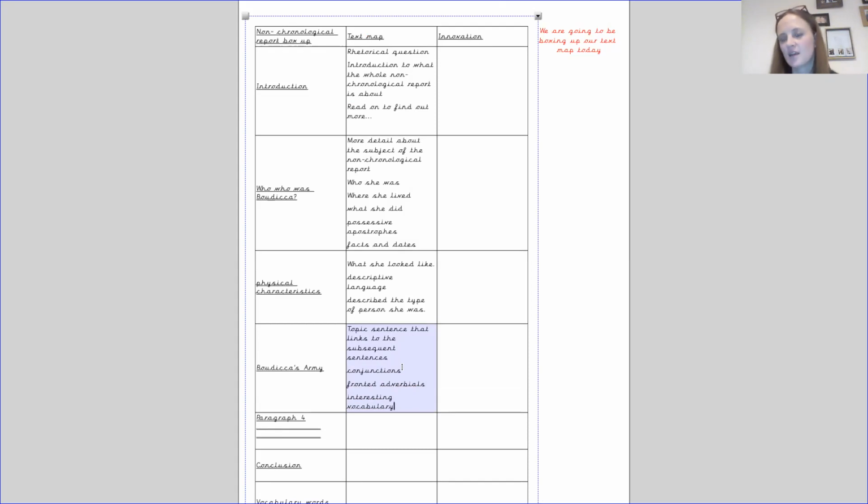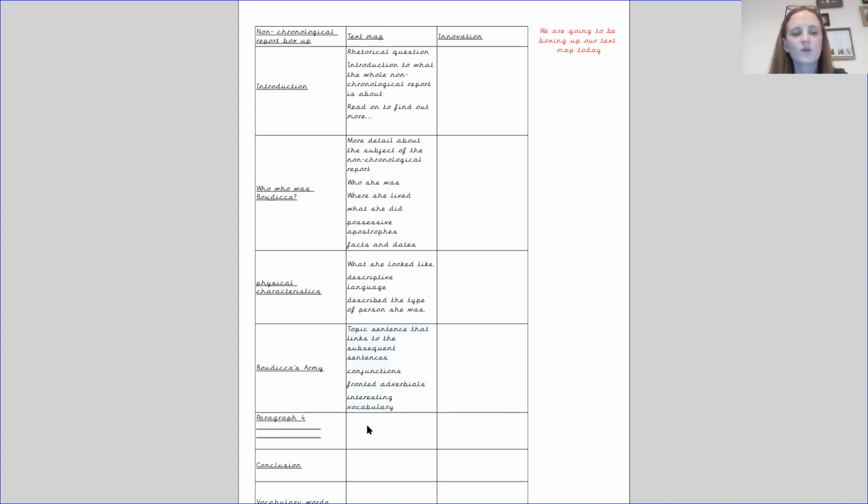You should be writing with conjunctions. You should be writing with fronted adverbials that are punctuated correctly. You should be using interesting vocabulary, even if it is nonfiction writing. Look at using topic vocabulary, words that are specific to the topic we're writing about. We're looking at leadership, so use the word leader and leading and led, and look at the words we've used about rebelling against what the Roman law said and what the Romans said. So those are all types of interesting vocabulary that we can use. So we've got all of that.